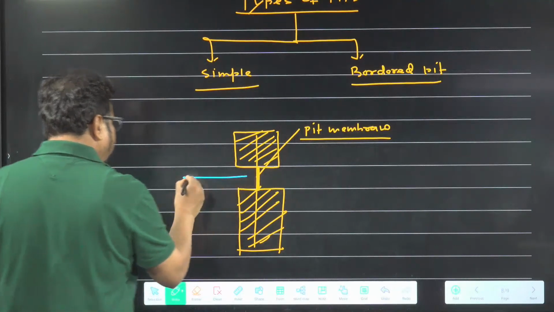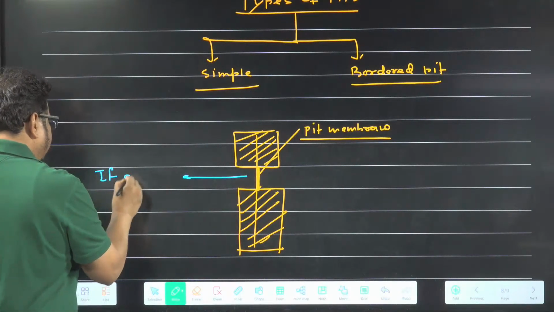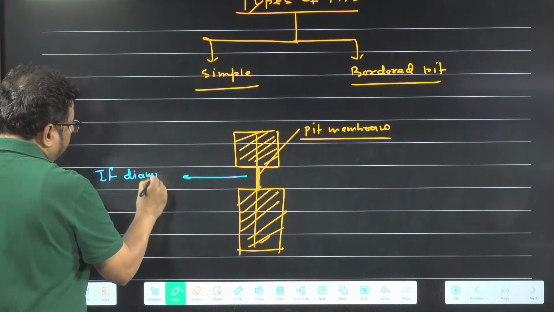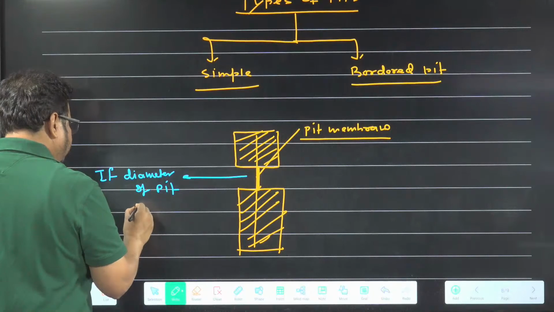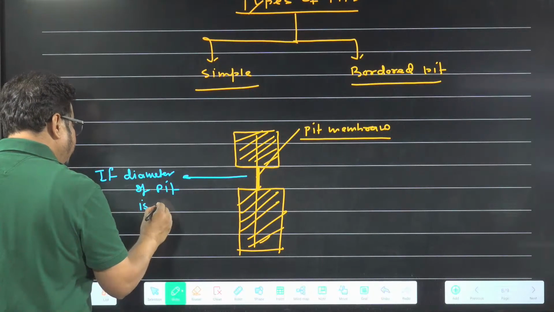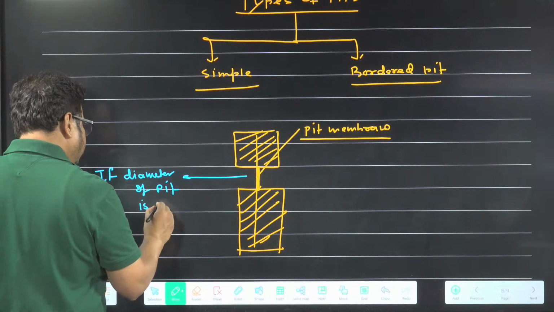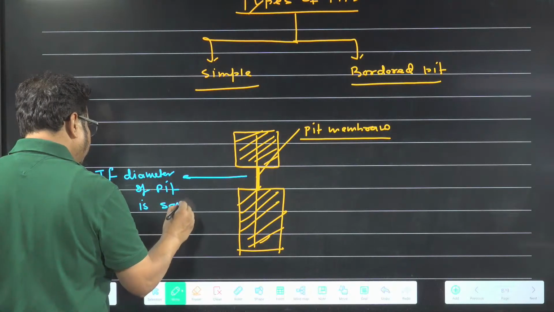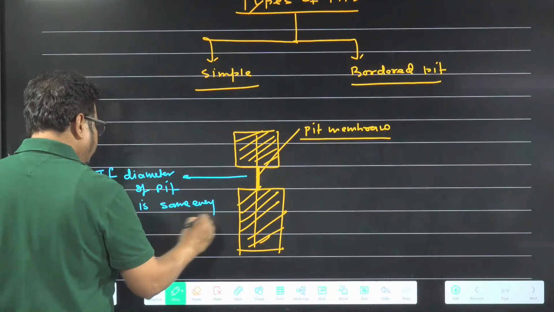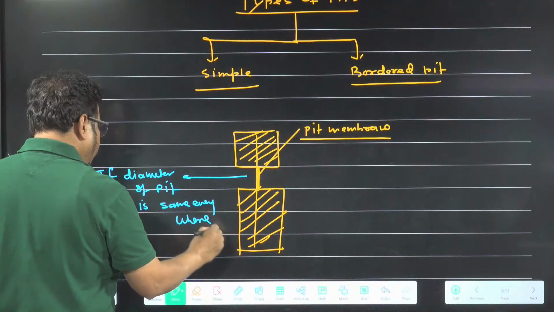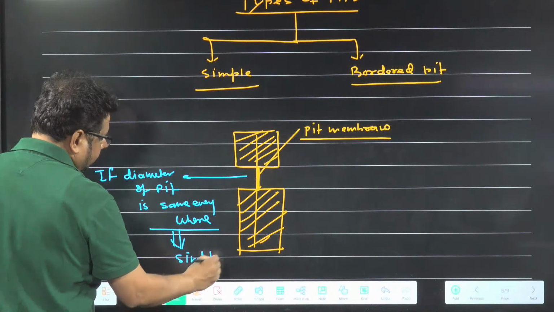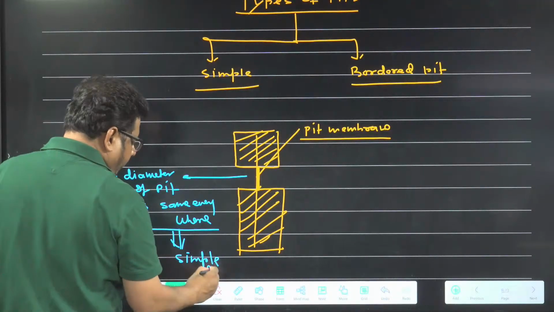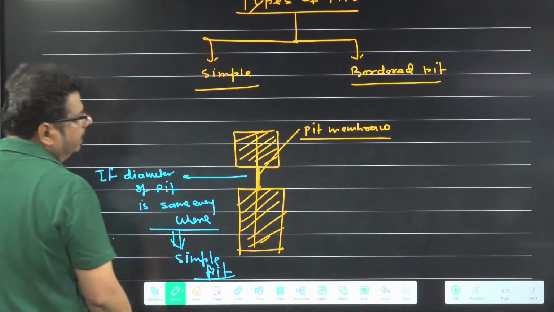If the diameter of the pit is the same everywhere, it is called which kind of pit? Simple pit. So this is the diagram of a simple pit.